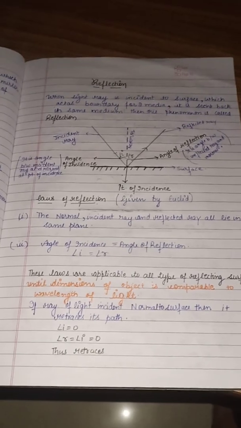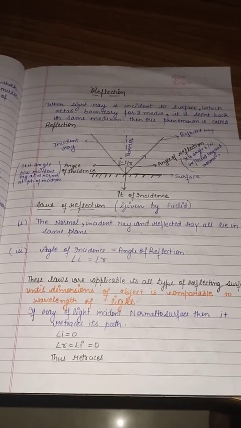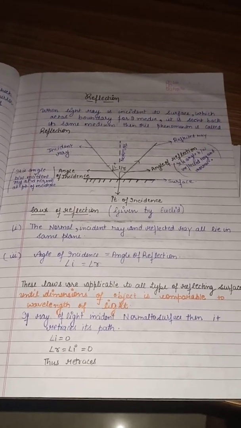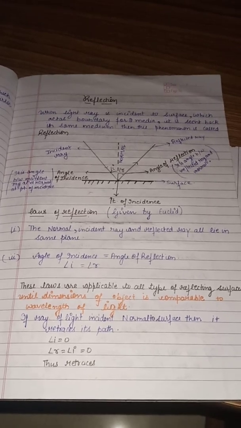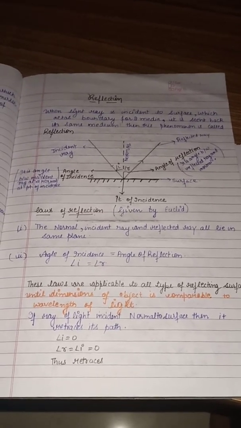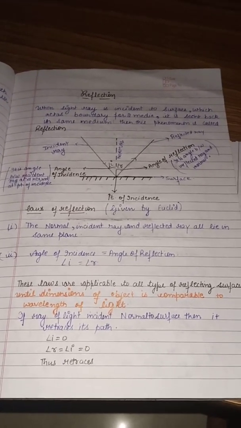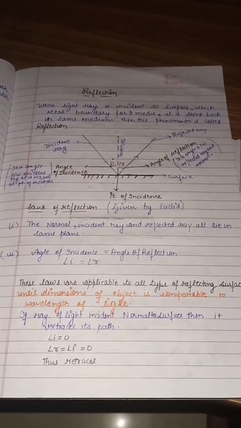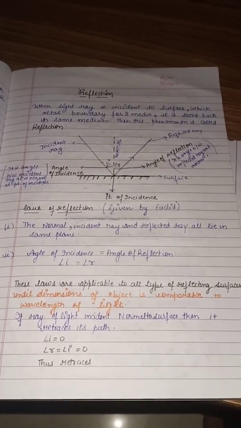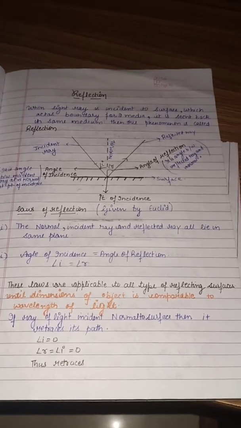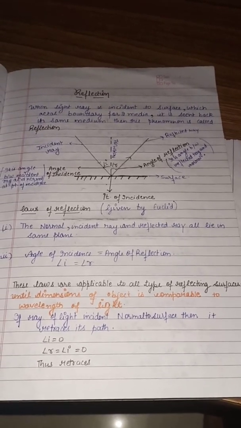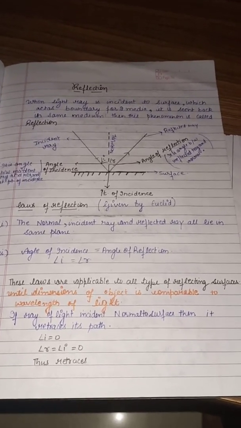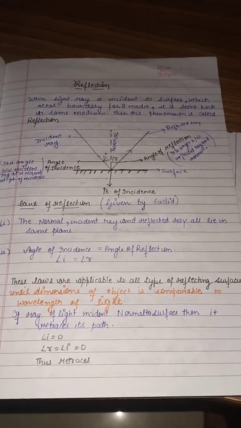And guys, there is one thing: light will travel in a straight line on the condition that the medium is homogeneous. That means if it is moving in glass, it keeps moving in glass, and only then will it move in a straight line. The medium should be homogeneous and isotropic in nature. Still, that condition applies, that it is moving in a straight line.